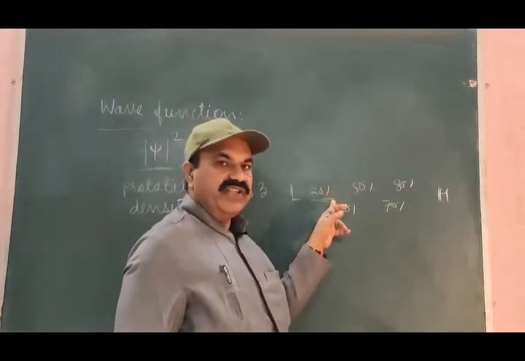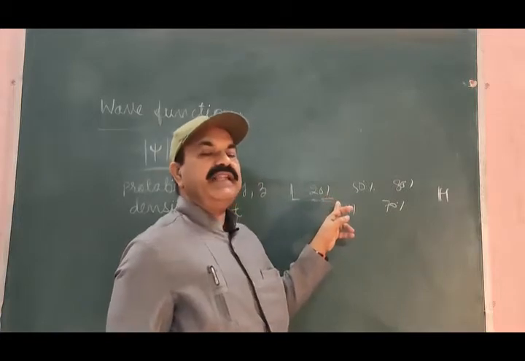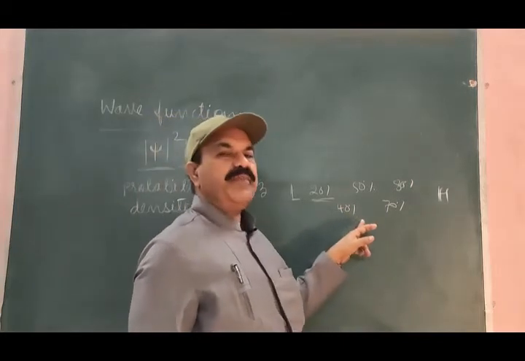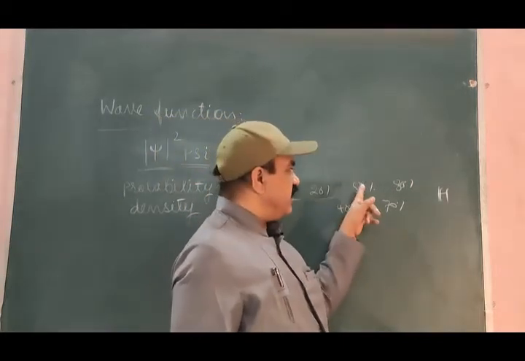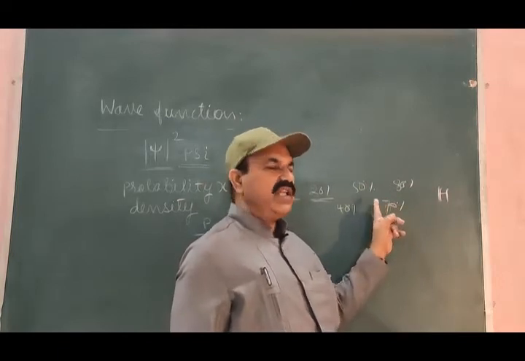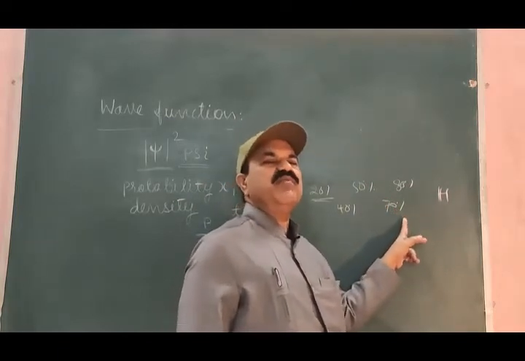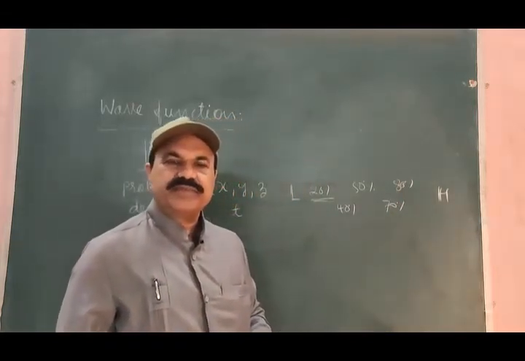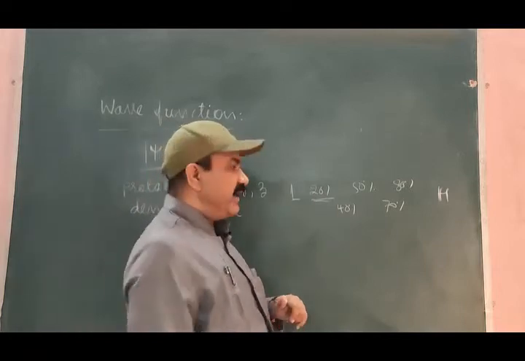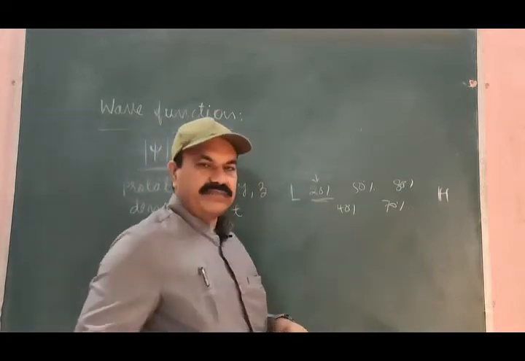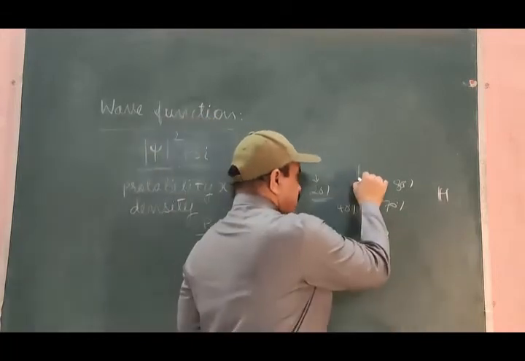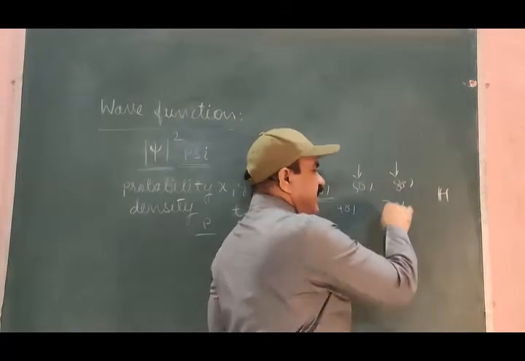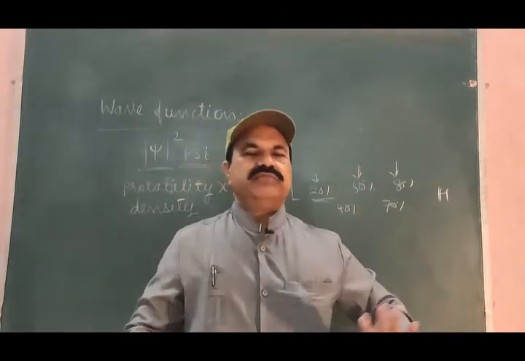I use the word here: 20% possibility of locating the electron, 40% possibility, 50% possibility, 70% possibility, 80% possibility of locating the electron. Does it mean that 20% electron is present here? Does it mean that 50% of electron is present here? Does it mean that 80% of electron is present here? No.